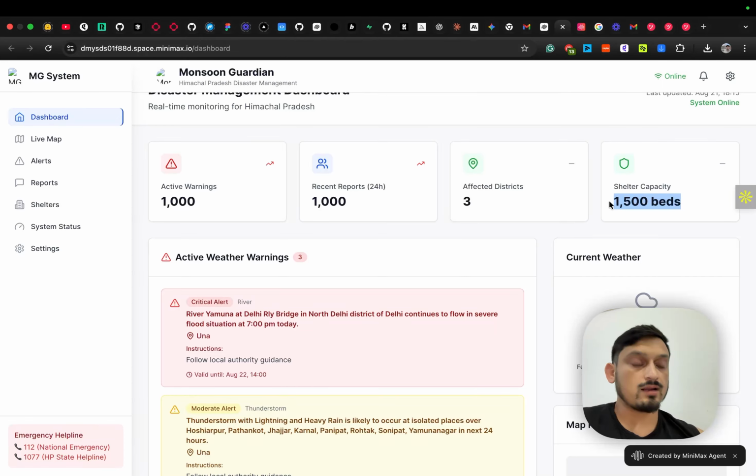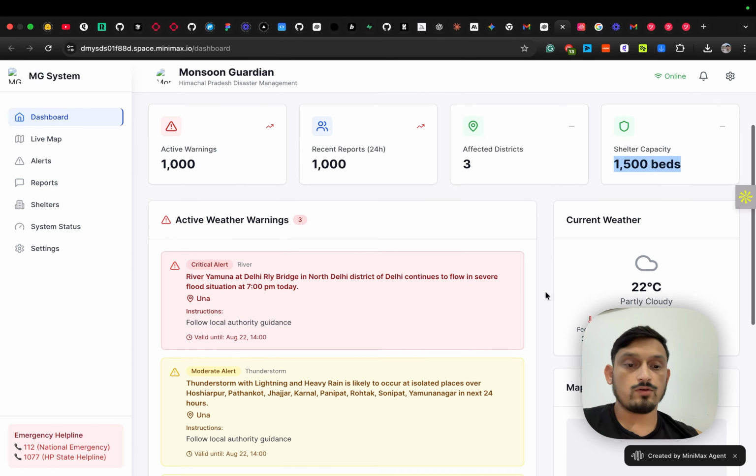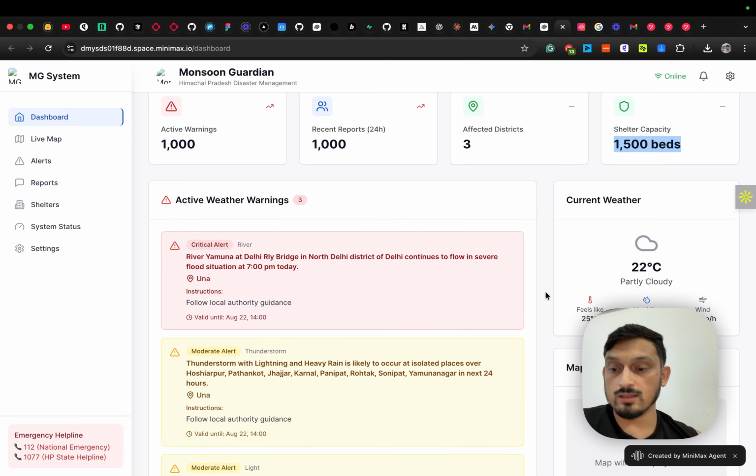It is saying that there are some shelters all across the state, and at the moment 1500 beds are available, which is good for people who might be losing their houses, their loved ones, their vehicles, or don't have a place to live in. At least they can save their lives and their families, and stay at some place while the government or the local authorities help them out in restoring their livelihood or their home.